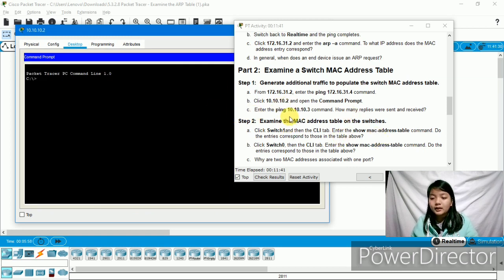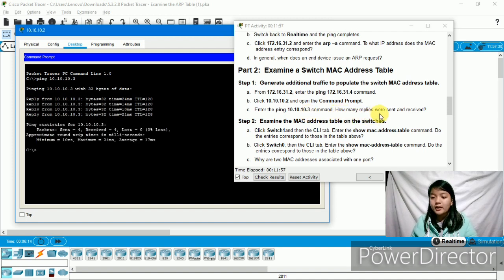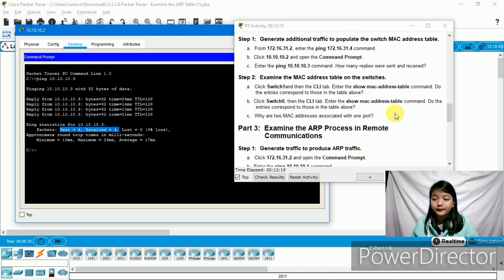Then enter the ping 10.10.10.3. So the question is, how many replies were sent and received? So this is the answer. Sent is 4 and received is also 4. We have 4 replies sent and received.